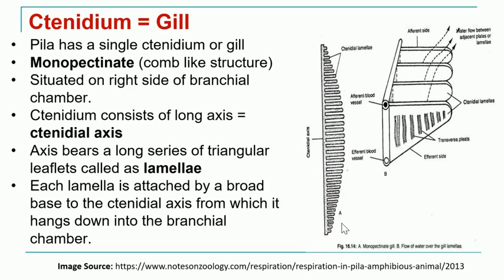So if we see again, basically the ctenidium or gill is a monopectinate or comb-like structure. It has a single axis that is called a ctenidial axis, and it has many leaflet-like structures. Each single structure is called a lamella, and these are hanging in the branchial chamber. Now we go ahead.